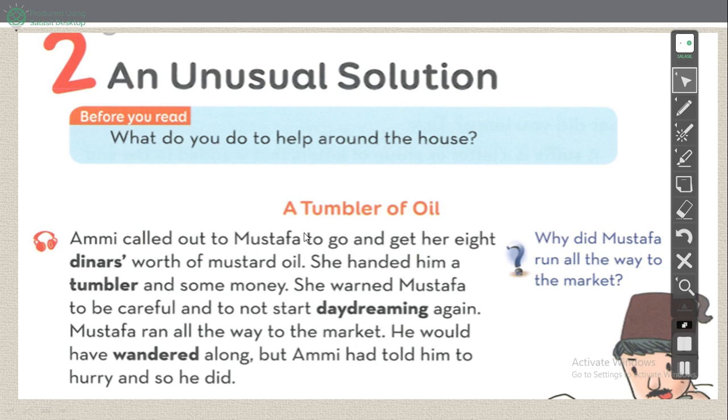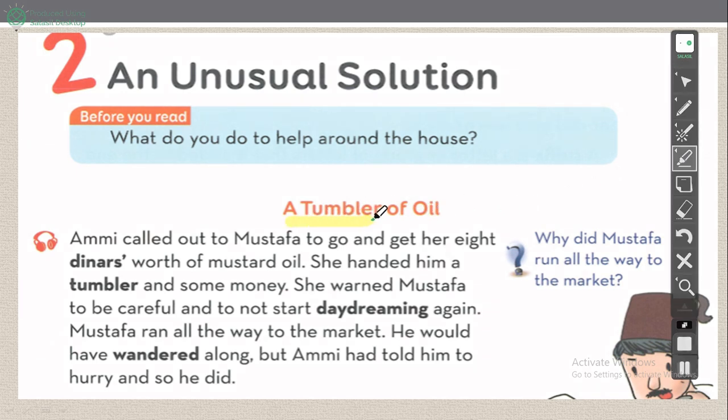This is a tale. In the first unit, our lesson was a poem. Here we have a tale, which is a story, قصة. Now, what is our title?